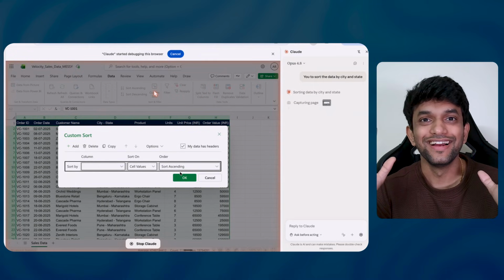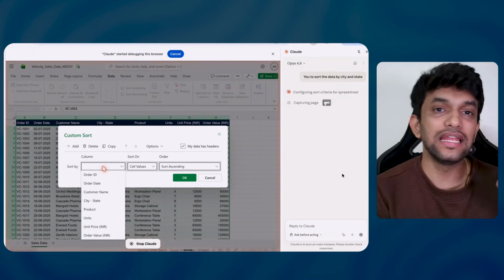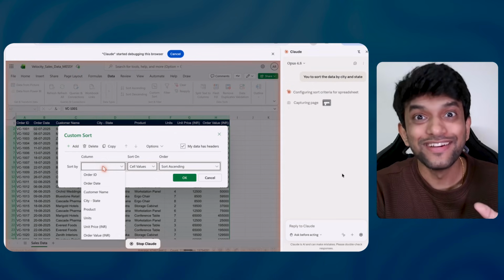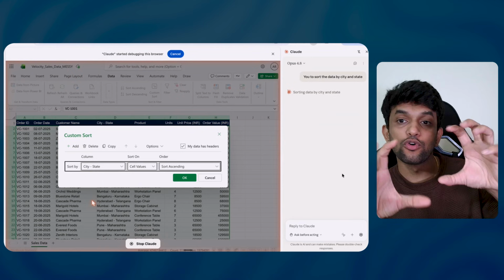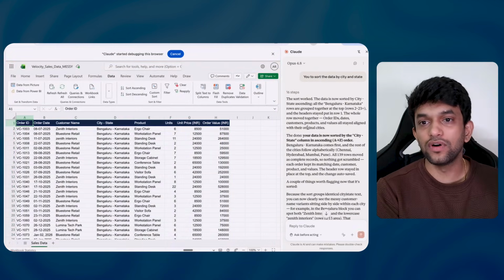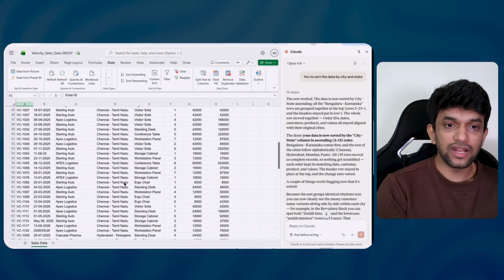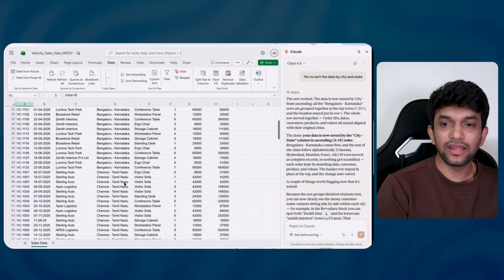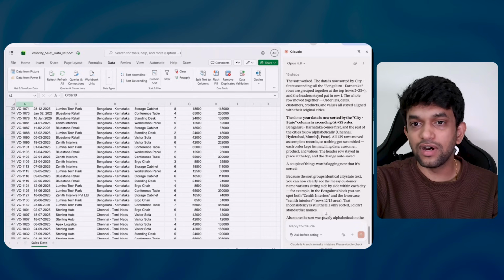Interesting. You want to know how it does? Can you see capturing image? So basically what AI does here in the Chrome extension, it keeps on taking photos and then operates on it. Please understand this. Whenever I am using the Chrome extension, it keeps on taking photos and is working on the file. Amazing. The sort worked. Can you see the data now, guys? Everything in Bengaluru, Karnataka is there. Then Chennai, Tamil Nadu, then Hyderabad, then Mumbai, Pune. Crazy.